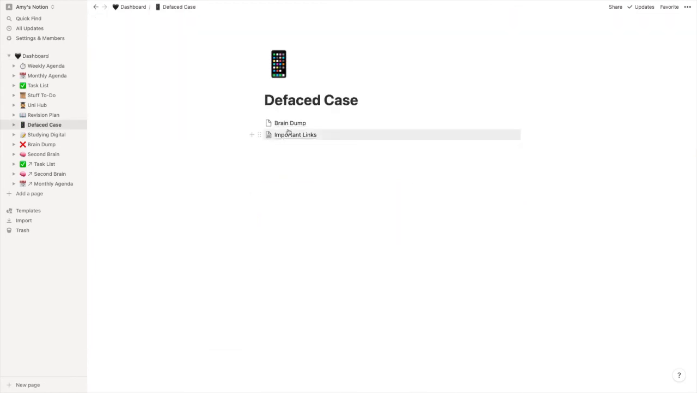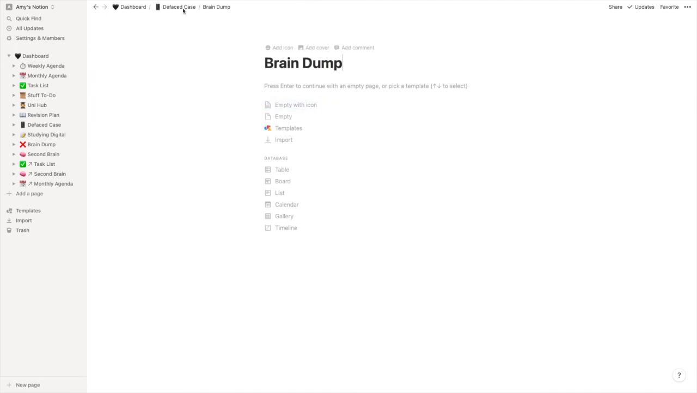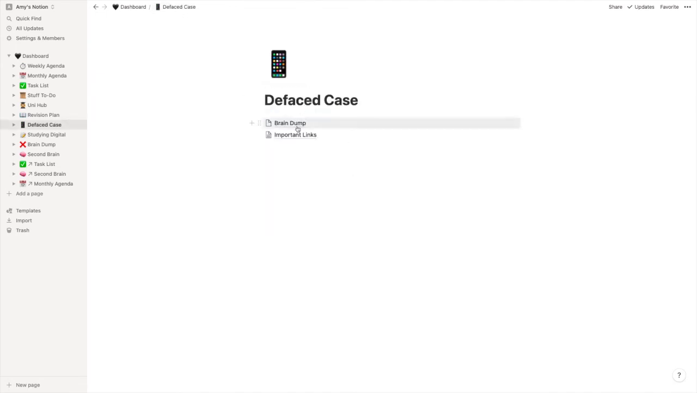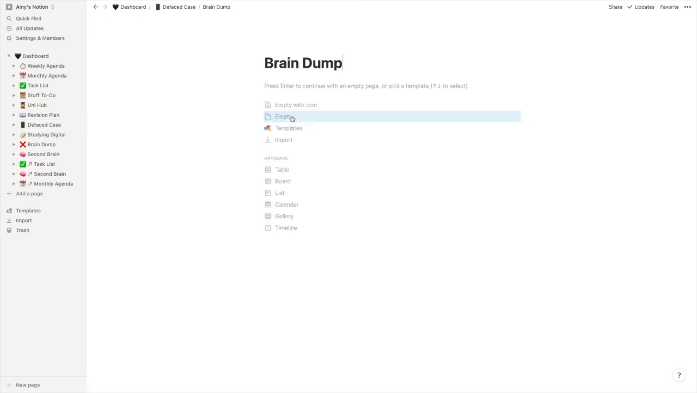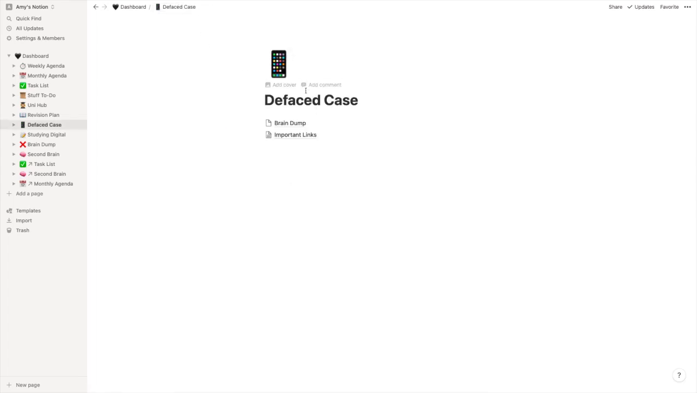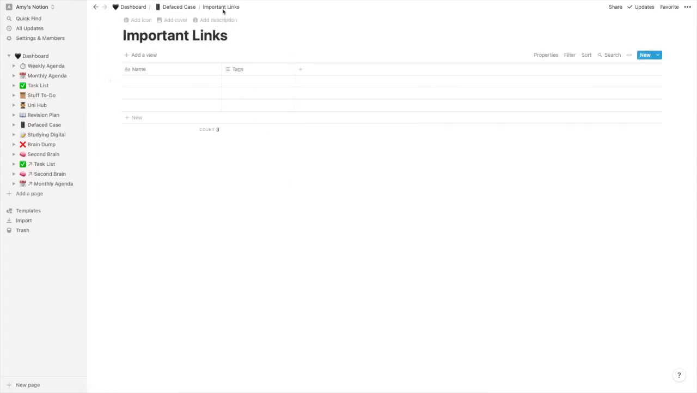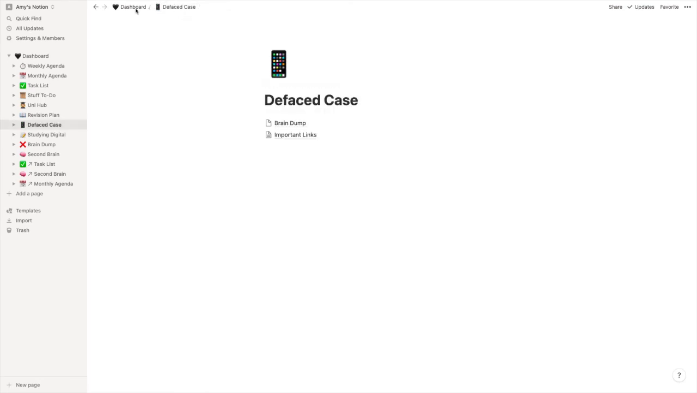So I have Two Face Case. I've not really got anything in here yet because I've just set this one up, but this is my business if you didn't know. I sell phone cases. And I've got a little brain dump page, so I'll probably just put down any random notes, any kind of case design ideas, important links, like my suppliers, things like that.